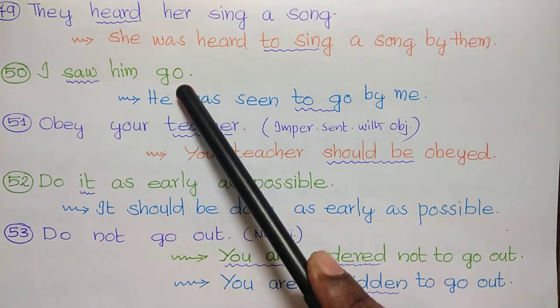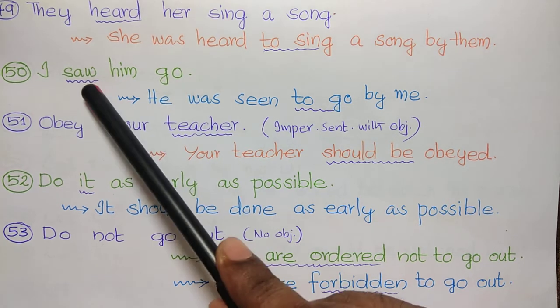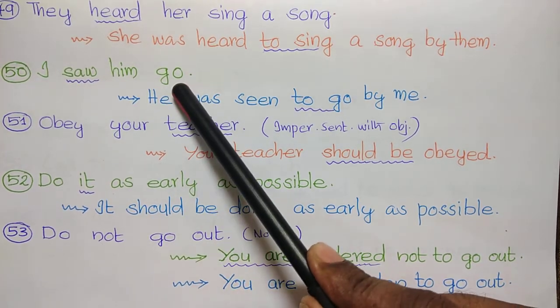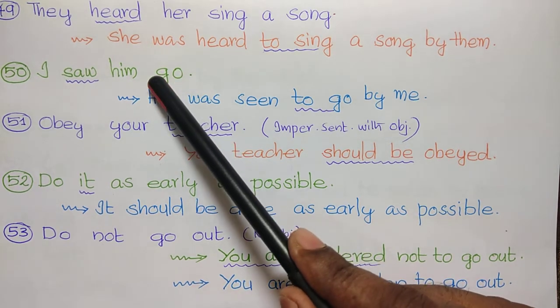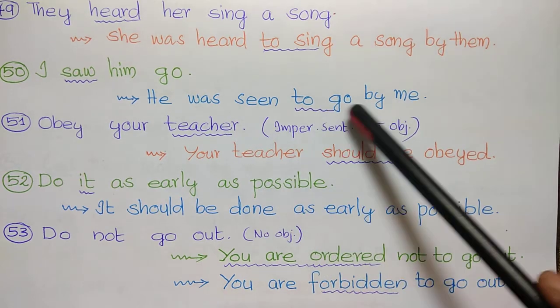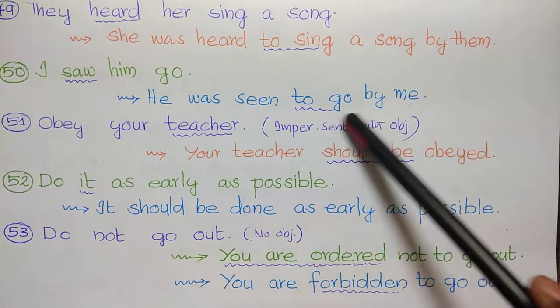I saw him go. So here also direct infinitive. No to with go. I saw him go. But in the passive we need to use to go. He was seen to go by me.